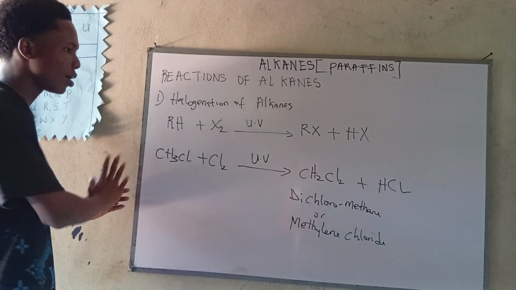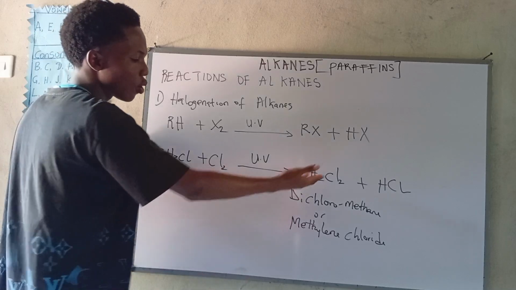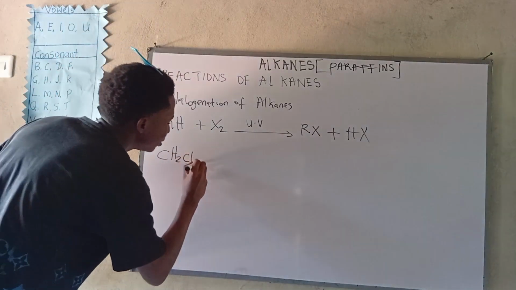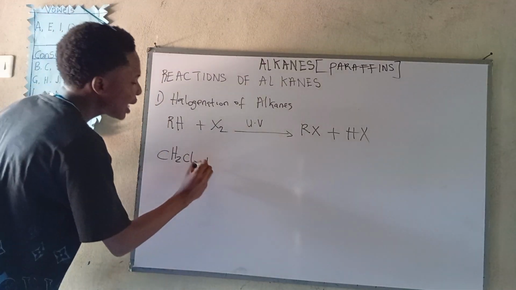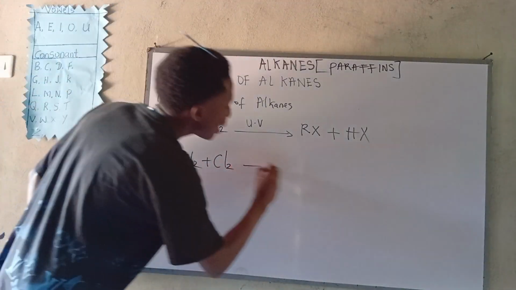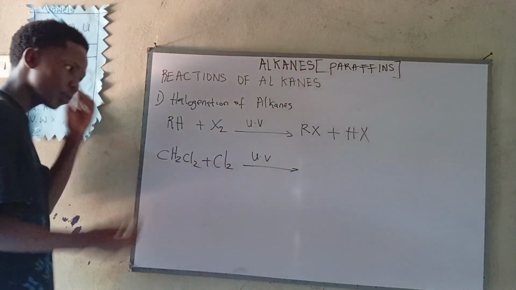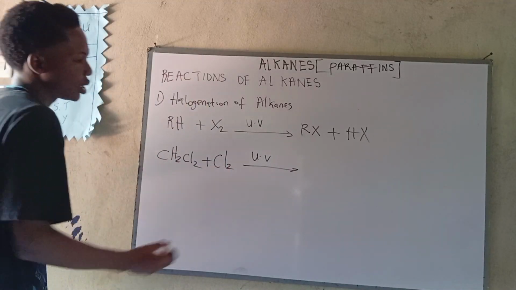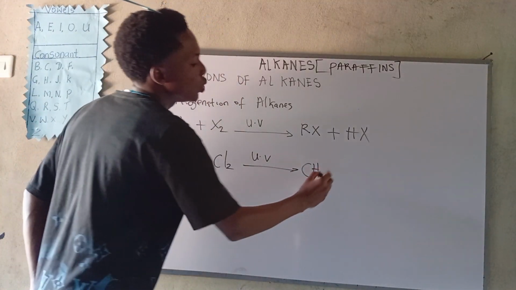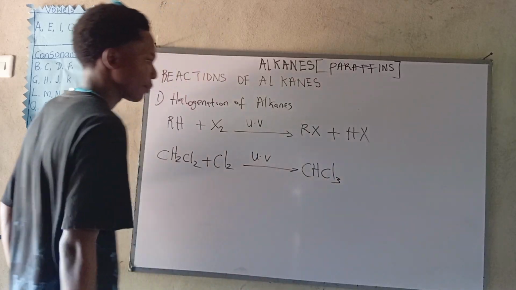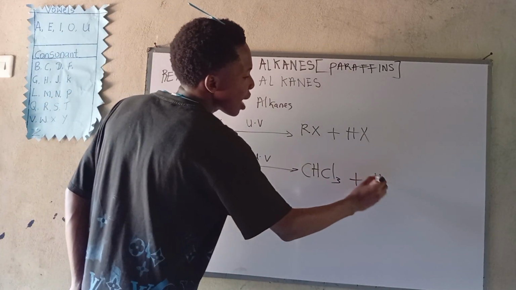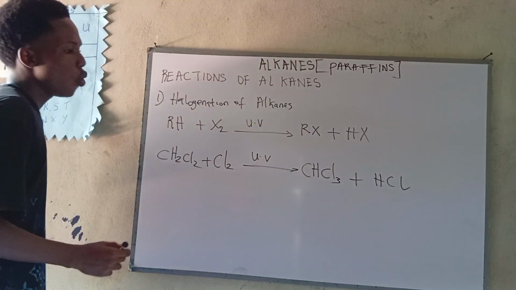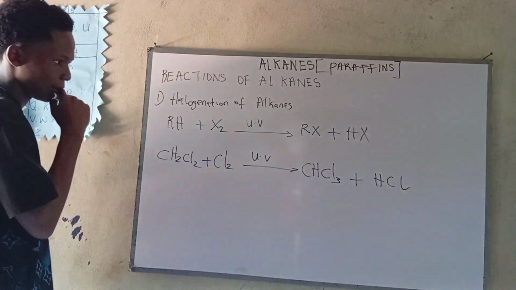It's just logical. So now let me clean this up. Let's write the further reaction of dichloromethane. The further reaction goes like this: CH2Cl2, that is dichloromethane. We further react it with a chlorine molecule under the influence of UV light. Now the chlorine will displace another hydrogen, leaving us with CH alone with 3 chlorines, to give us our HCl, which is hydrogen chloride.